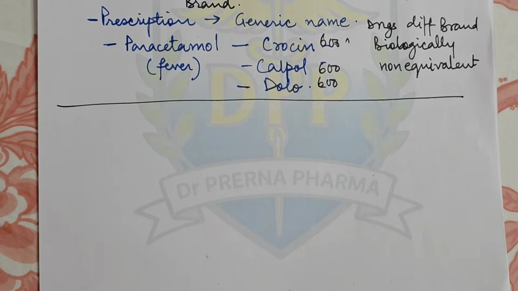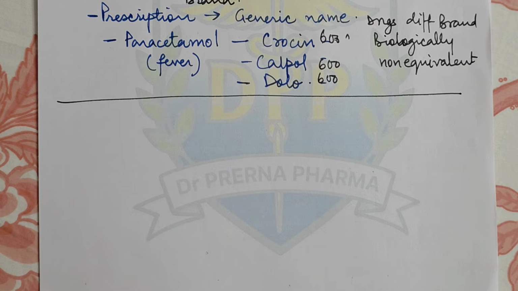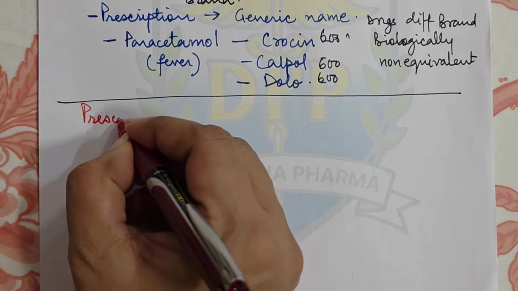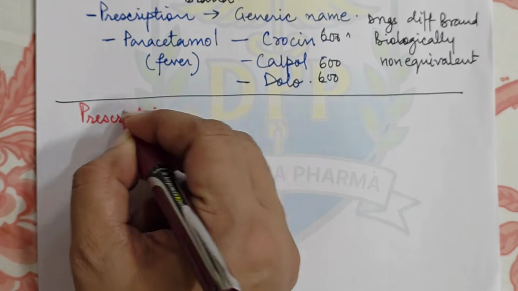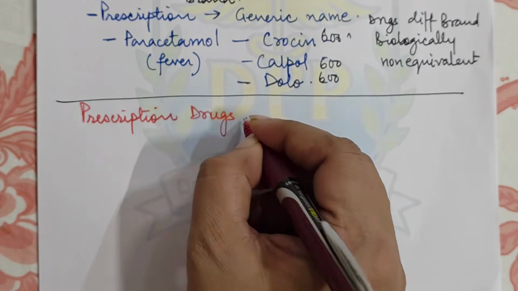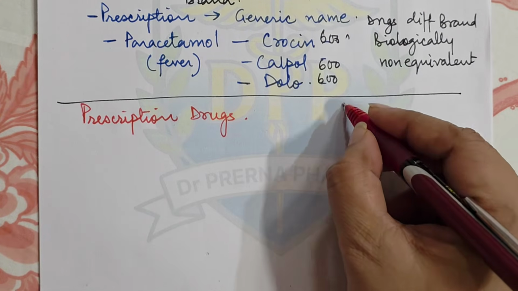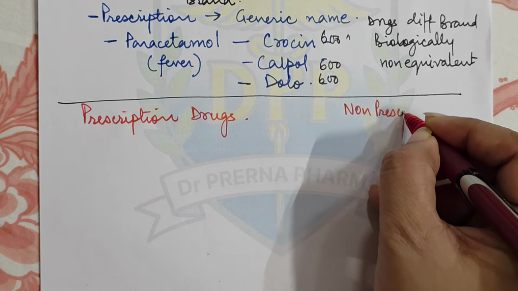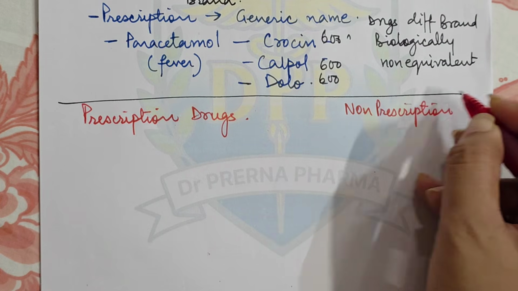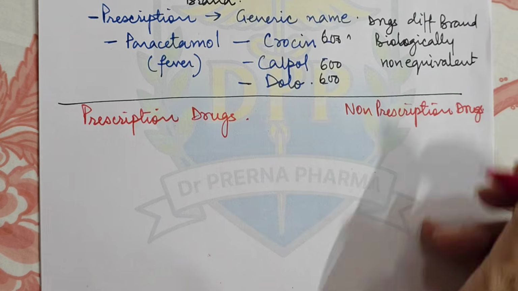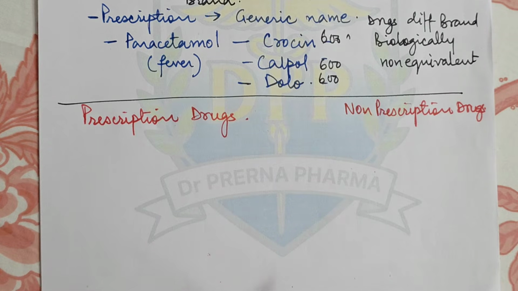Now the next concept that we study is called prescription drugs, and there is something called non-prescription drugs, right? So now what does it mean?